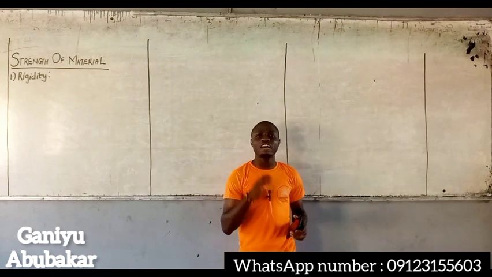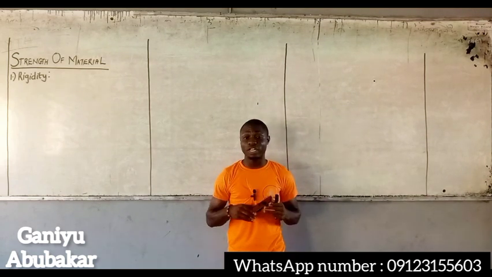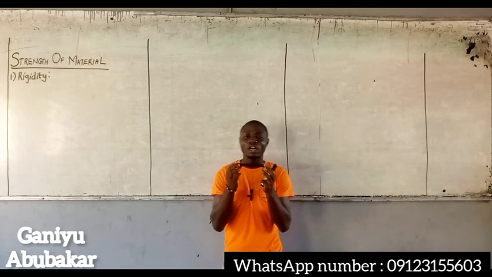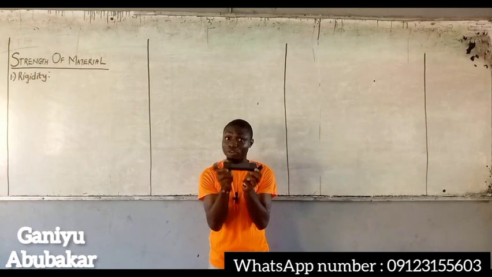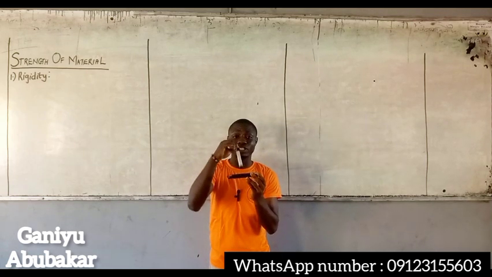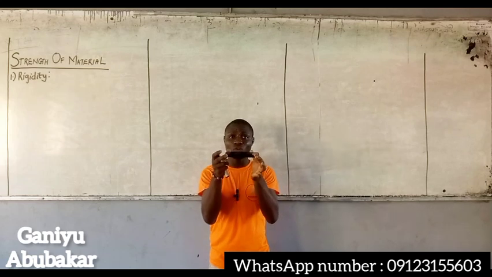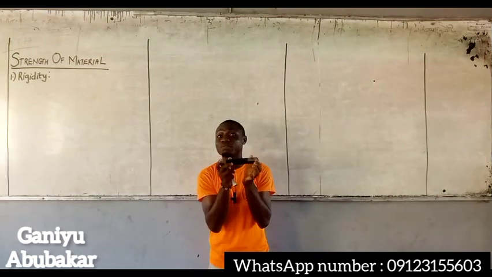If I have a material, let me use my phone as an example. Let's say this is my load, right? So this is a body. If I put my marker on this body, this foam can never break or deform. Hence, this foam is a rigid body.